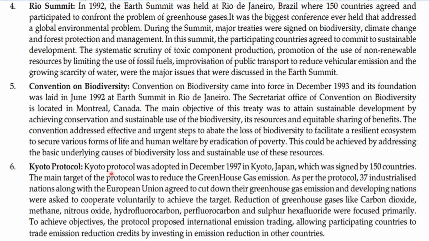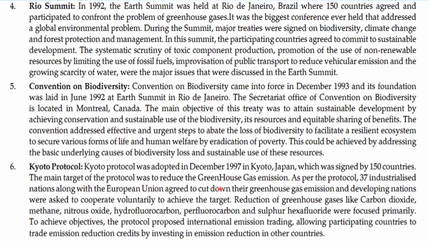Kyoto Protocol. The Kyoto Protocol was adopted in December 1997 in Kyoto, Japan, and was signed by 150 countries. The main target of the protocol was to reduce greenhouse gas emissions.